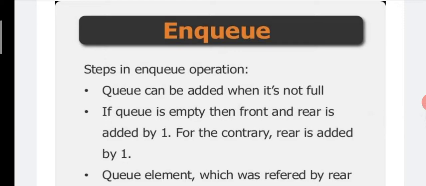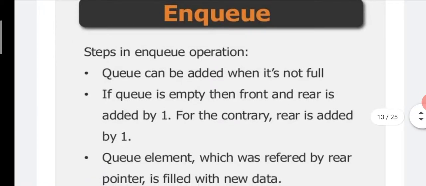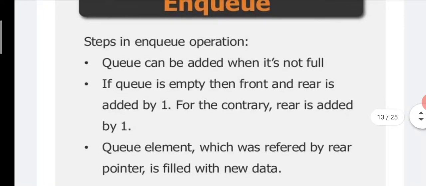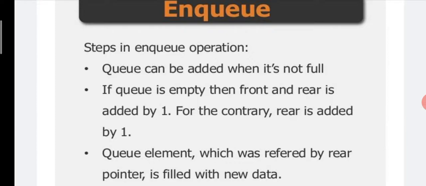The next operation is NQ. The step in NQ operation is: Q can be added when it's not full. NQ means, if you want to insert a new element inside a Q, then we have to perform the NQ operation. As you know, if Q is full, then we can't insert a new element. Means a new element can be added when Q is not full, when Q has some space for the data or the element.